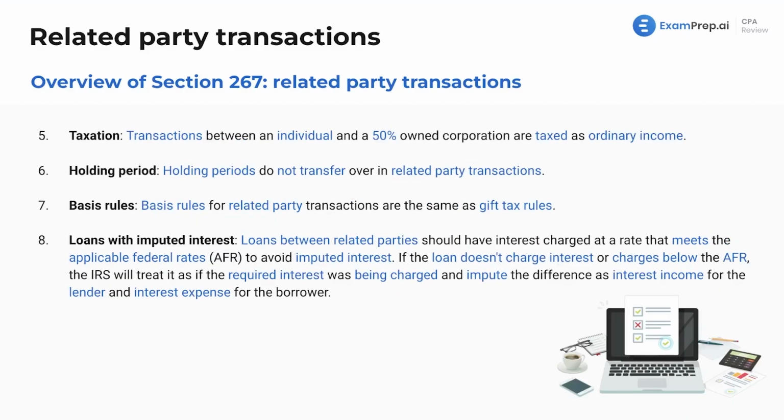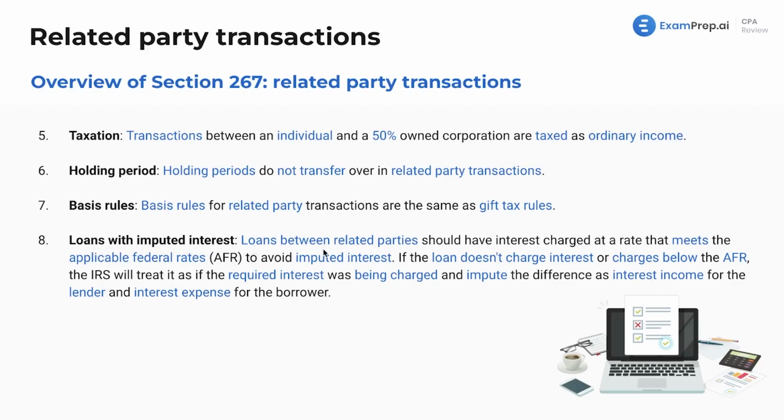Taxation: transactions between an individual and a 50% owned corporation are taxed as ordinary income. Holding period: this is 1 year being short-term and more than 1 year long-term gain or loss. Holding periods do not transfer over in related party transactions, meaning it resets. Basis rules for related party transactions are the same as gift tax rules. We will see some overlap in this lesson with what we see in the gift tax lesson as well. However, these are important things, so it's not overlap unnecessarily. And lastly, we'll talk about loans with imputed interest.